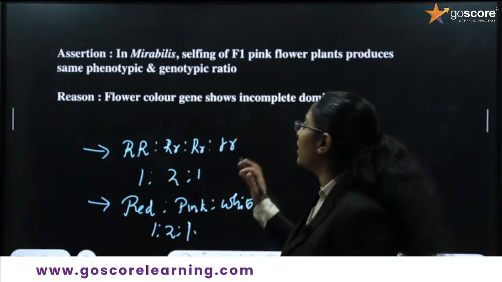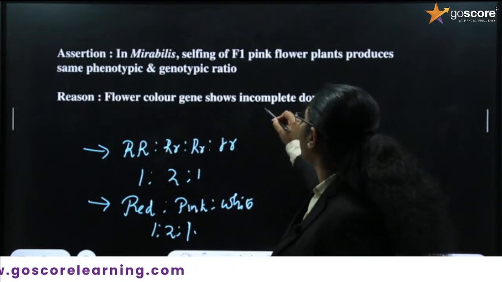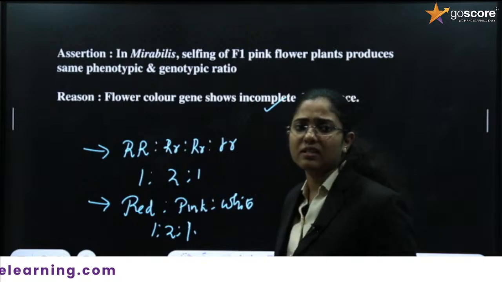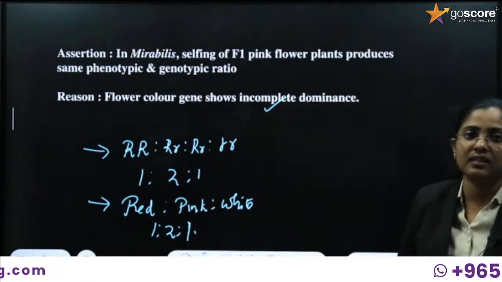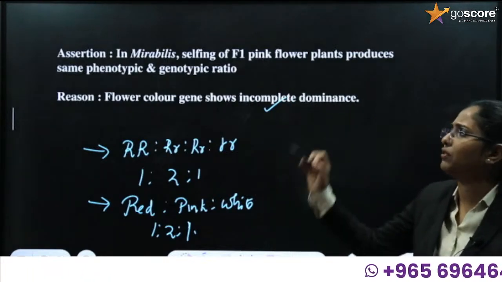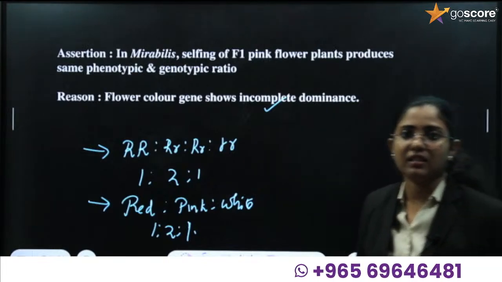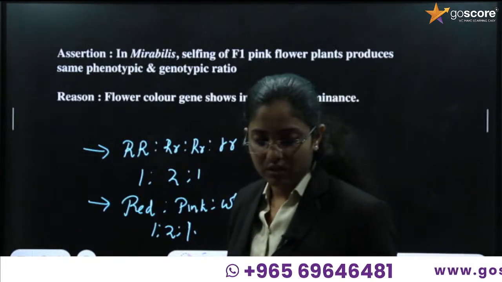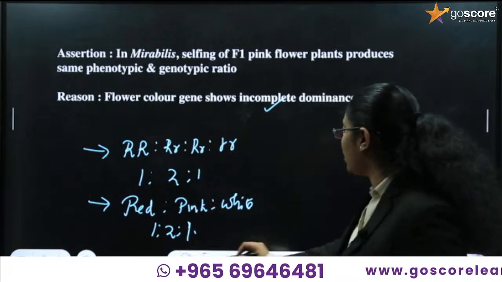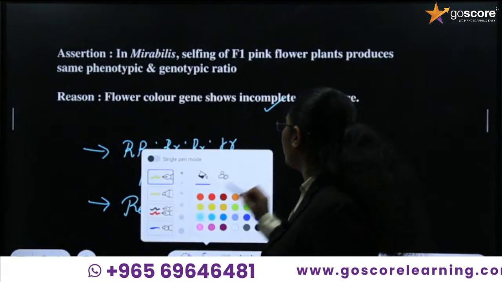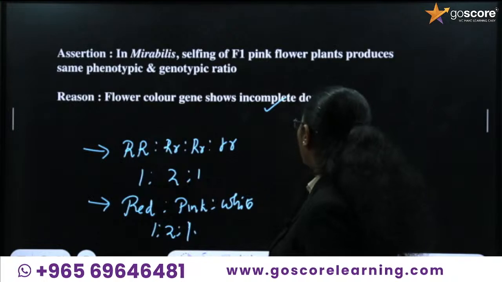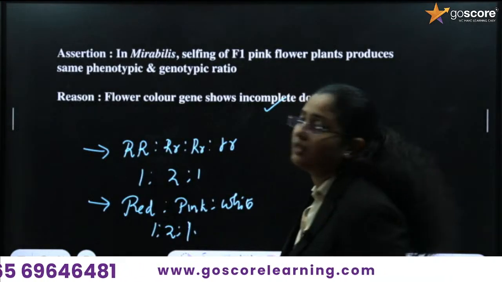Let's see the reason: flower color genes show incomplete dominance. That reason is also true, and it is the correct explanation for the assertion. So we can go with option A. Option A is the correct answer.